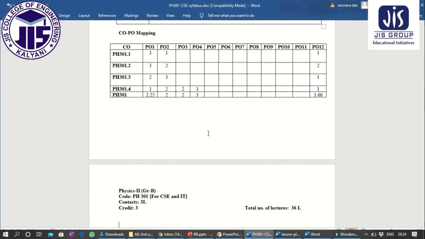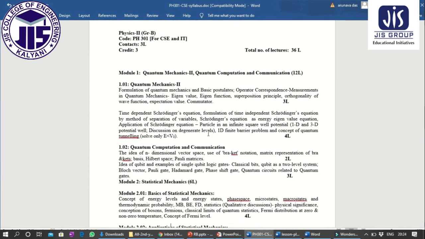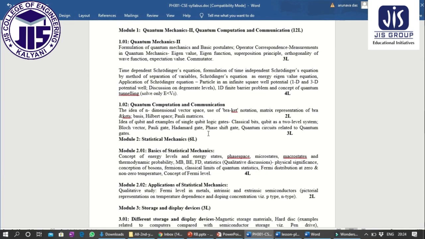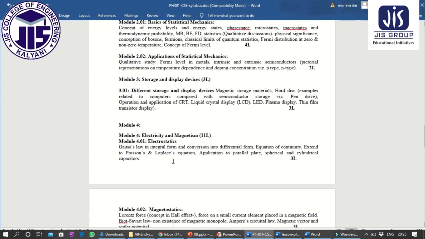this is about the CO-PO mapping. This is about the syllabus, where first is quantum mechanics. There are 2 submodules, quantum mechanics 2, quantum computation and communication. Next is statistical mechanics, basics of statistical mechanics, application of statistical mechanics, storage and display device,